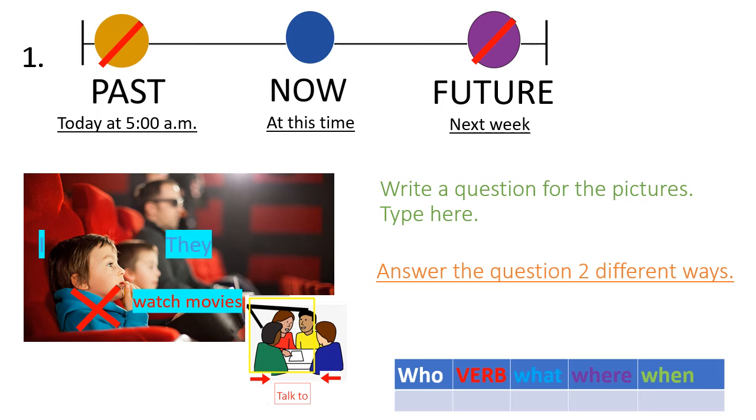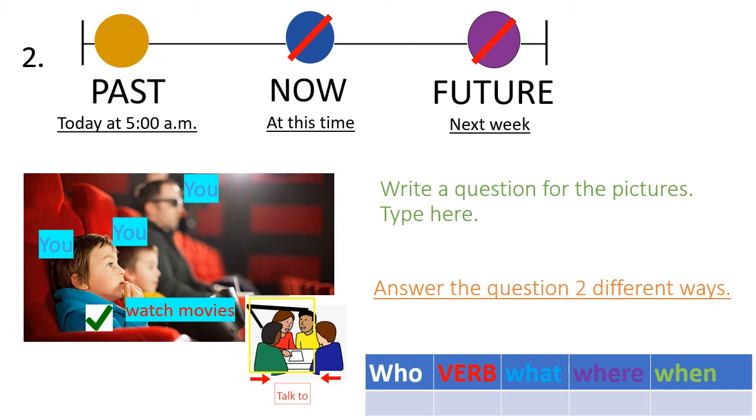And then when you answer your question, think about, is this group talking to a person outside the group? So look at the picture here. And then when you answer the question, try to include more information to make your sentences longer. So try to include where and when.